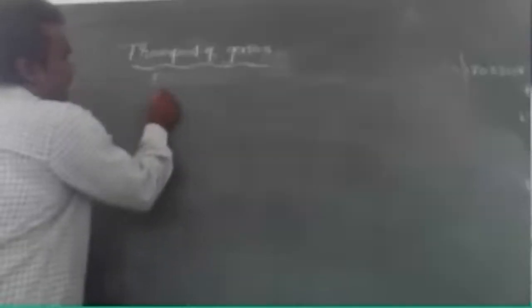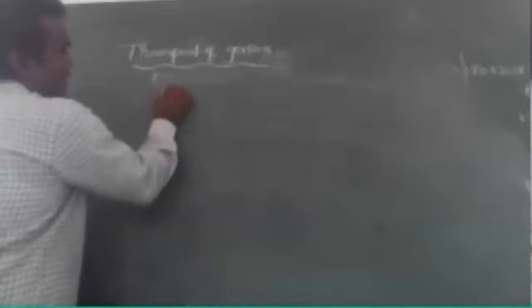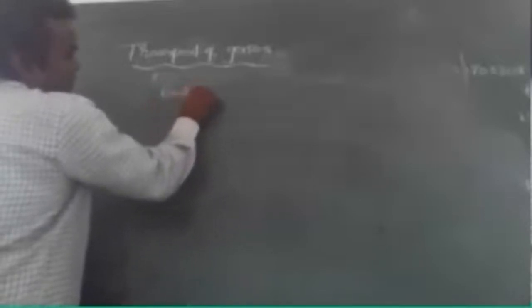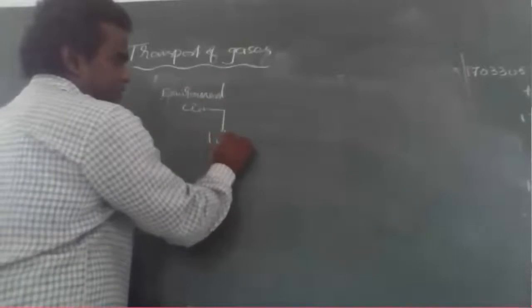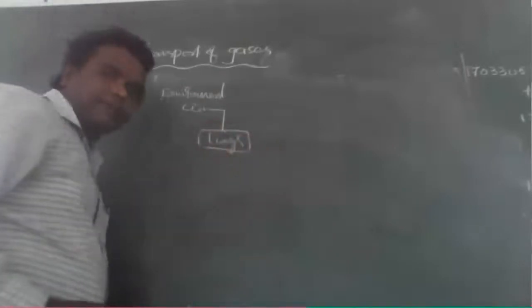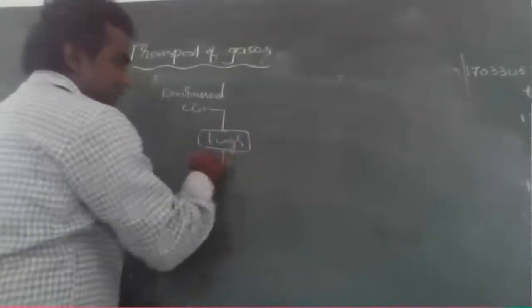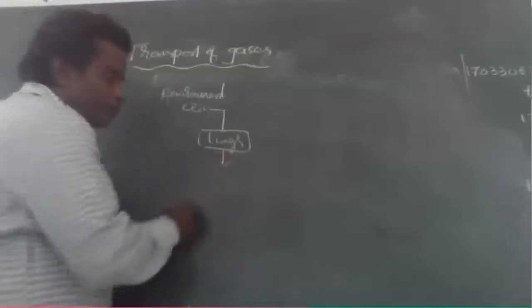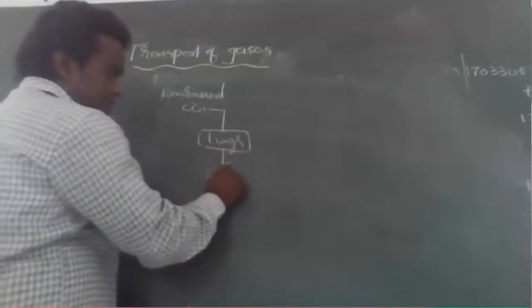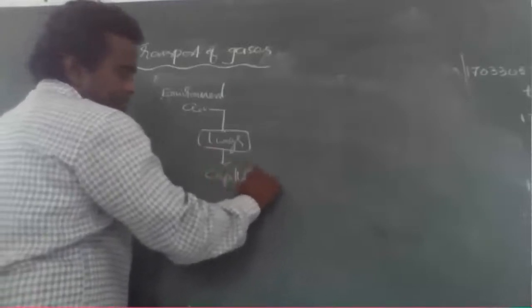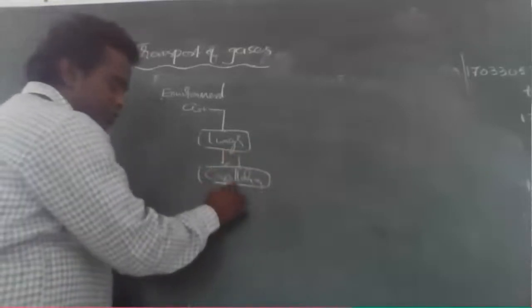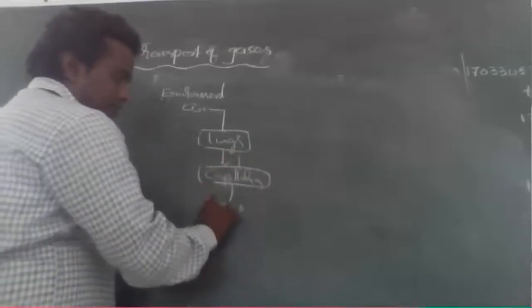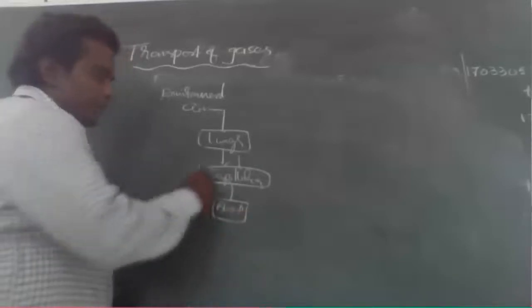First, environmental air enters into the lungs, which are the respiratory organ. In the lungs, the oxygen enters the blood capillaries of the alveoli, and from the capillaries it diffuses into the blood.